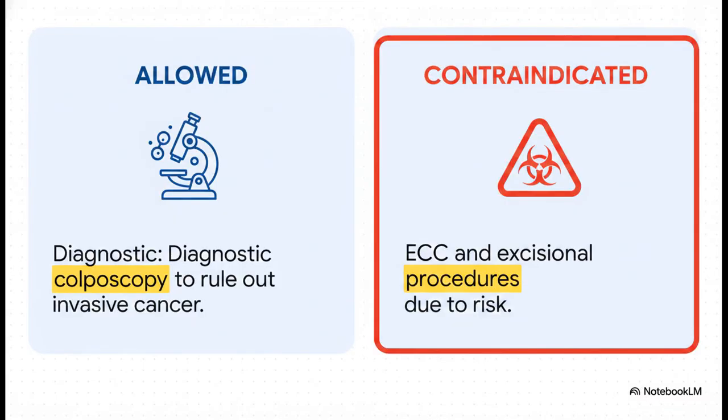But what happens when our dysplasia patient is pregnant? Well, a diagnostic colposcopy is perfectly fine. In fact, it's necessary to rule out invasive cervical cancer. However, aggressive endocervical sampling, like an ECC, and routine excisional procedures like a LEEP or cold knife cone, are strictly contraindicated. Why? Because the highly vascularized pregnant cervix makes the risk of severe hemorrhage and subsequent pregnancy loss just catastrophic. Biopsies are strictly reserved only for lesions that are highly suspicious for frank carcinoma.